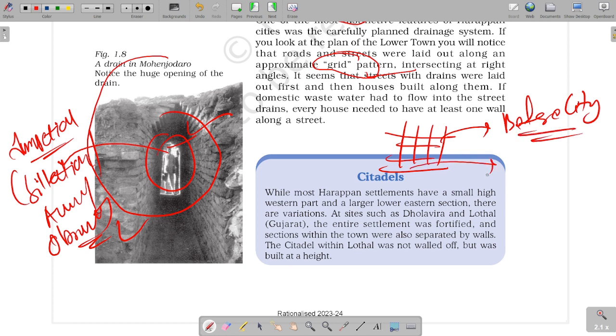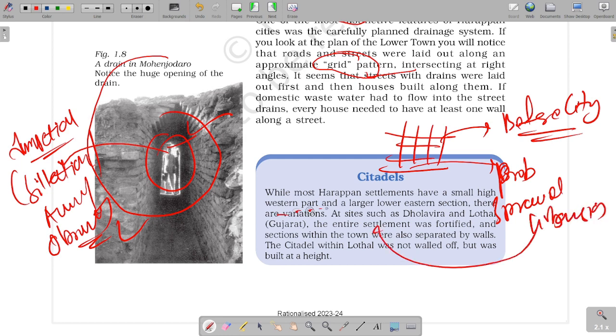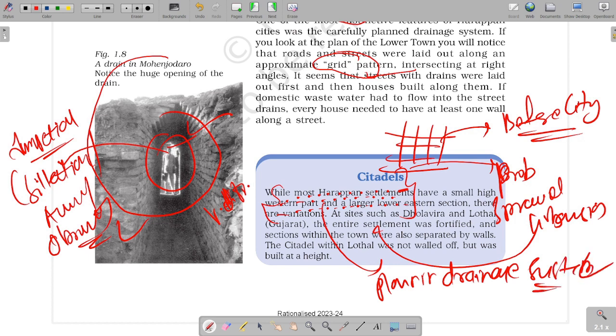Guys, today we see the problem of sprawled urbanization. Here people are extending into illegal colonies due to the lack of basic amenities. So it becomes very difficult for civic authorities to construct drains after people settle there. But the Harappan cities were made after planning the drainage system, and this shows the maturity of the Indus Valley civilization or Harappa.